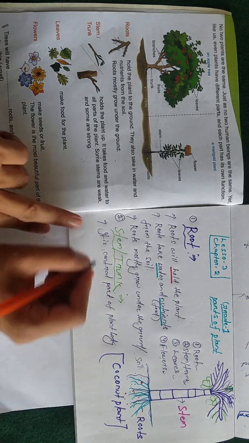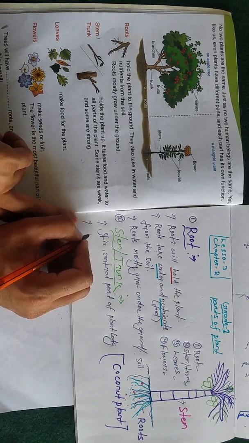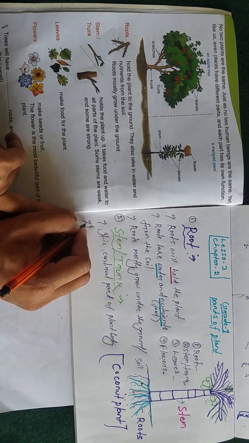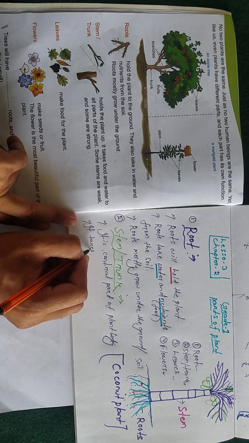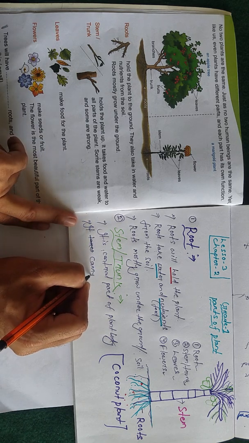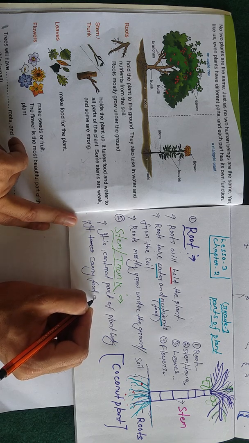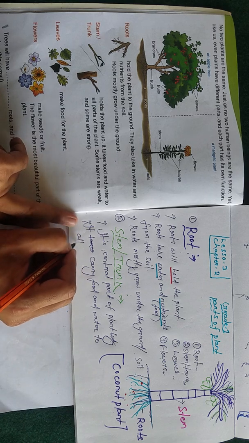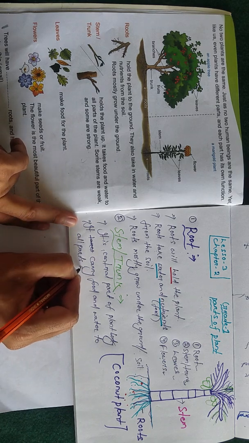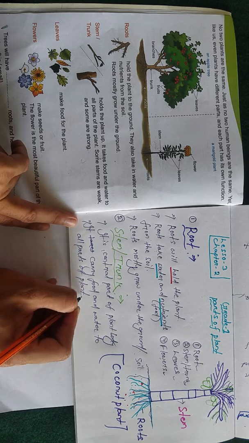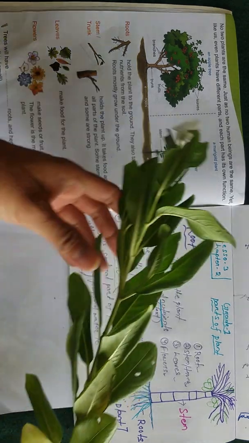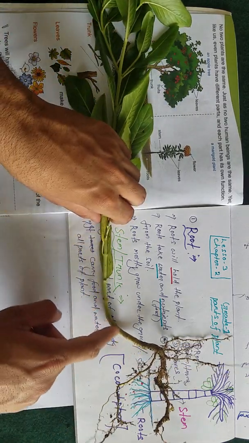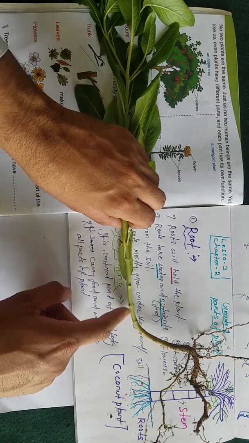It is the central part of the plant body, and it is also called stem, and that is also called trunk. So it carries food and water to all parts of the plant. See students, this is the plant I showed you. This is the root part, and this is called the stem part. It is also called trunk.